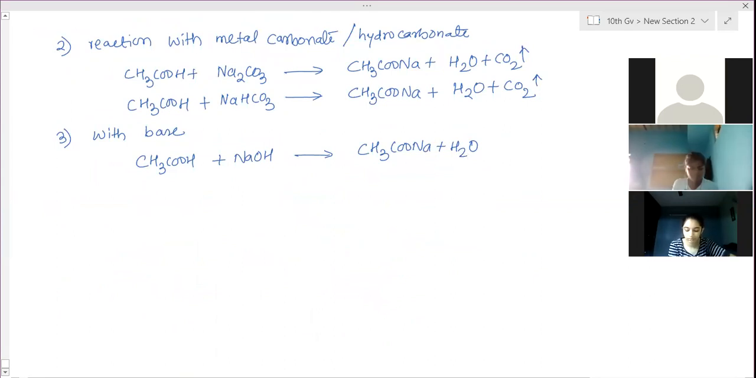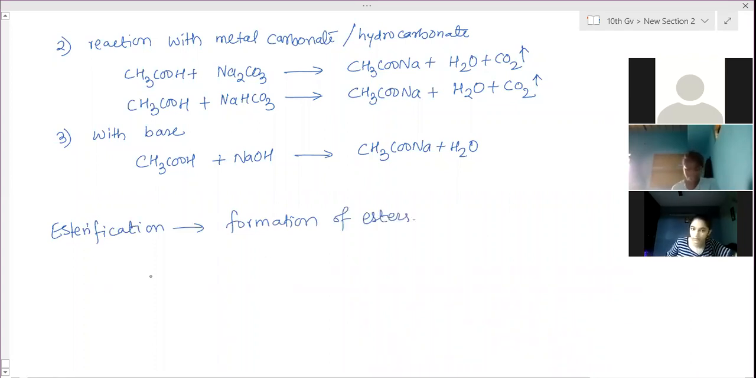Now the special property of carboxylic acid is the esterification reaction. Esterification is the formation of esters. What are esters? Esters are sweet, fruity smelled substances.